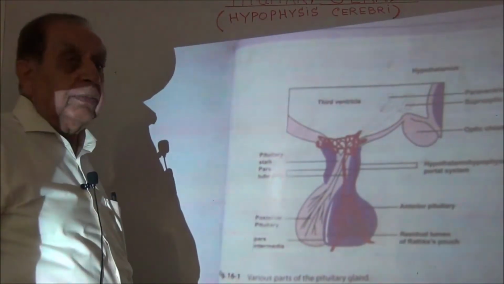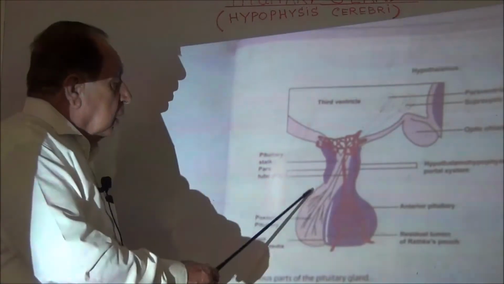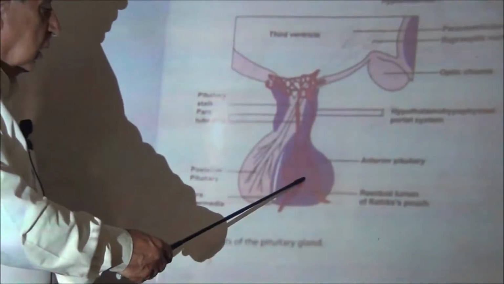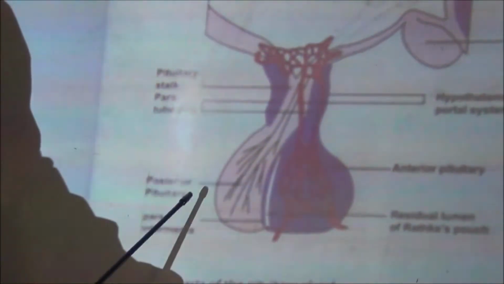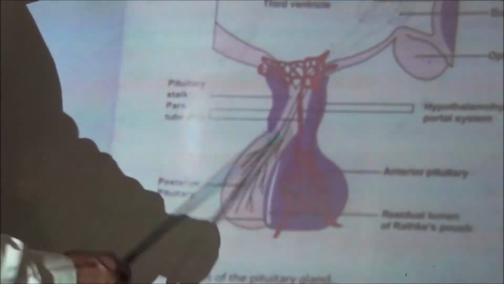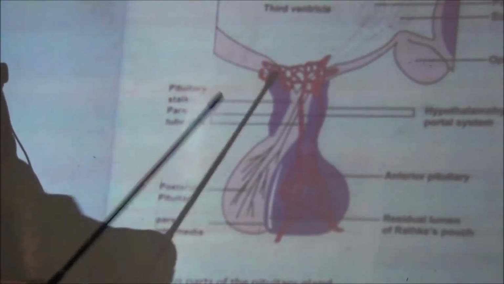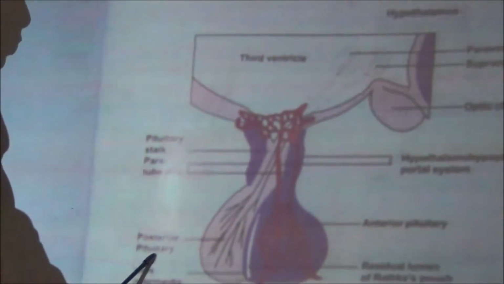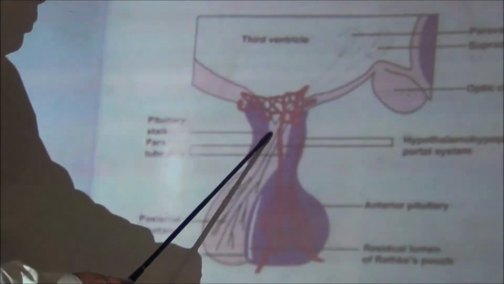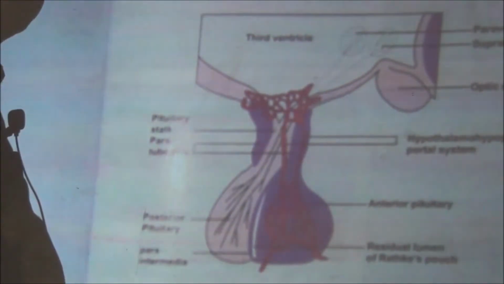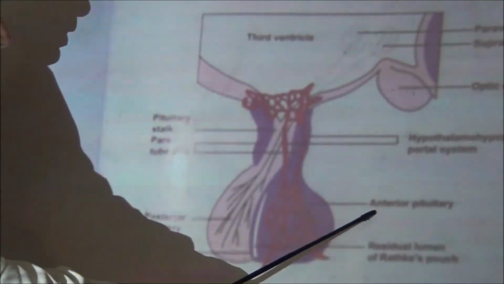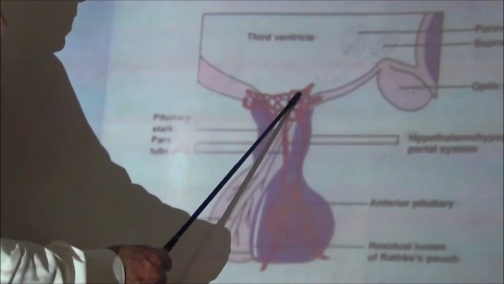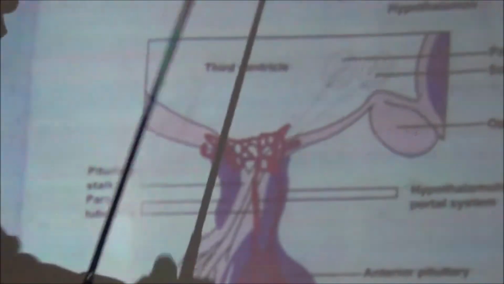The hypophysis cerebri has two parts, the anterior pituitary and the posterior pituitary, and both of them are attached to the hypothalamus. Now, the posterior pituitary is attached to the hypothalamus by the pituitary stalk, while the anterior pituitary is attached to the hypothalamus by anastomosing portal vessels.